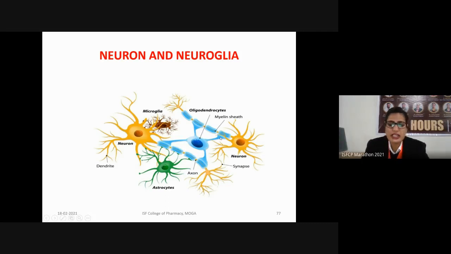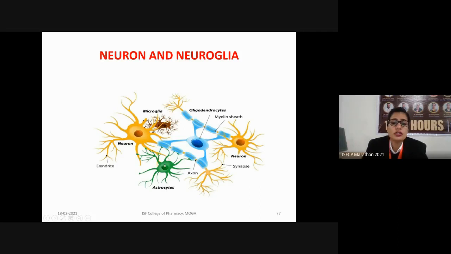So here they are making the myelin sheath on the axon. This is one neuron, this is the other neuron. This is the oligodendrocyte. It is forming the myelin sheath on the surface of this neuron as well as on the surface of the other neighboring neuron. Here the astrocytes are present. These are also glial cells present in the CNS.